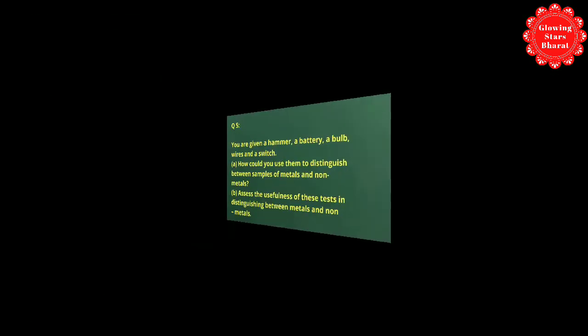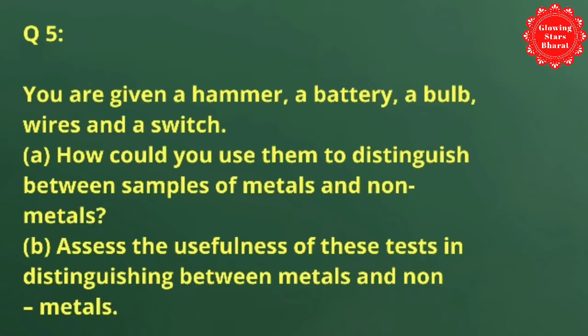Next, question number 5. You are given a hammer, a battery, a bulb, wires and a switch. Question A. How could you use them to distinguish between samples of metals and non-metals? And question B. Assess the usefulness of the test of distinguishing between metals and non-metals.